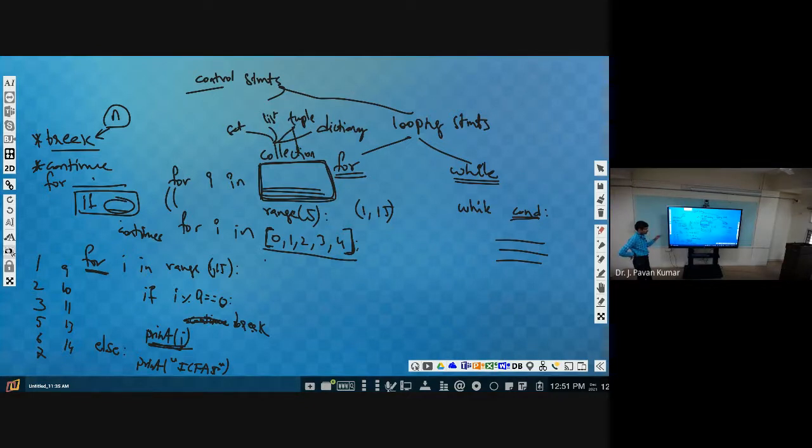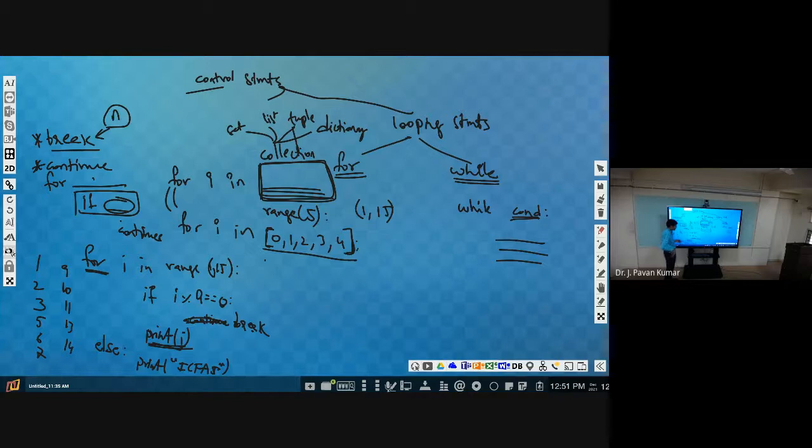A loop can be terminated in two ways. One is normal completion, another is by using break. Break is nothing but a forcible exit, a forcible termination. Whenever we terminate the loop forcibly, it will not execute the else part. So when the I value is 9, 9 mod 9 is 0, and prior to normal completion we are terminating the loop, so it will not execute else. So this equi will not be printed.